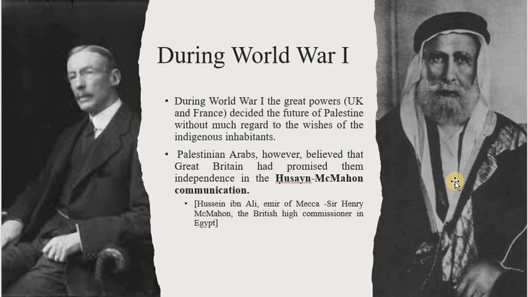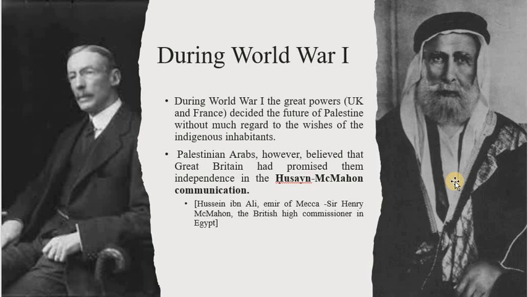So let's see what was happening during World War I. During World War I, there was negotiation, or we can say communication, going on between the UK and France. We know that almost all of the world was colonized mainly by the UK and France. So the UK and France both made communication to Hussein. Hussein ibn Ali, the Emir of Makkah, the Sharif of Makkah.